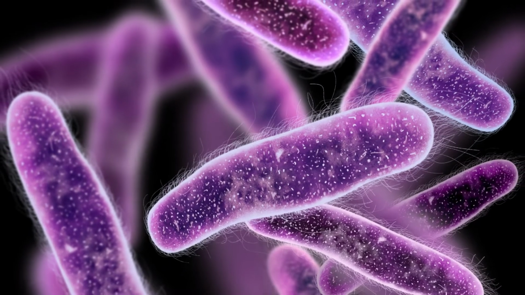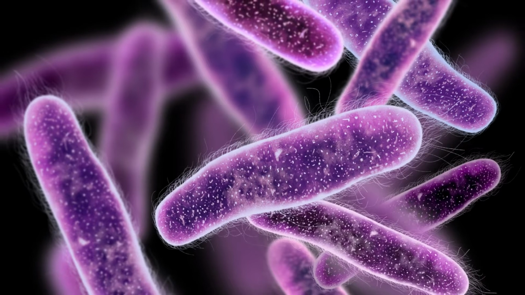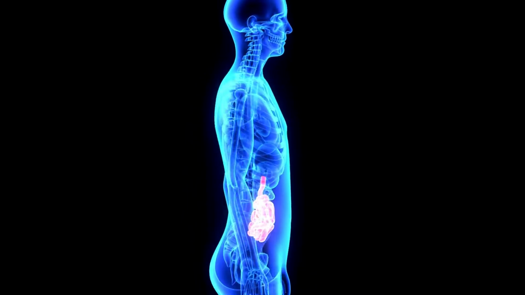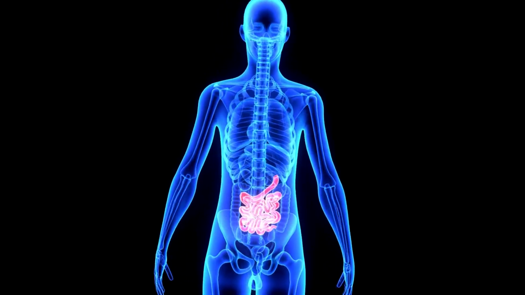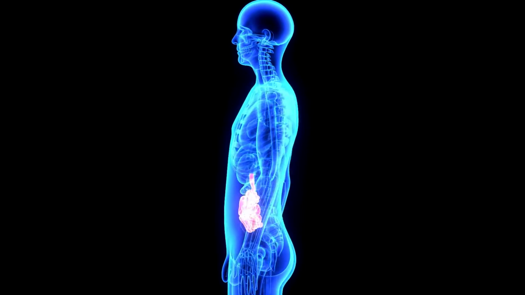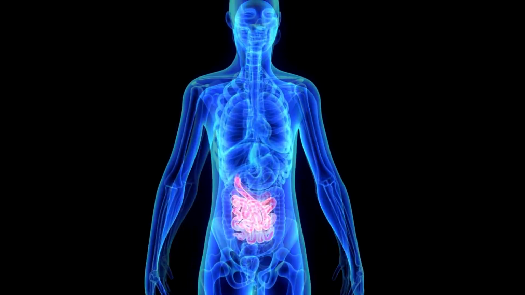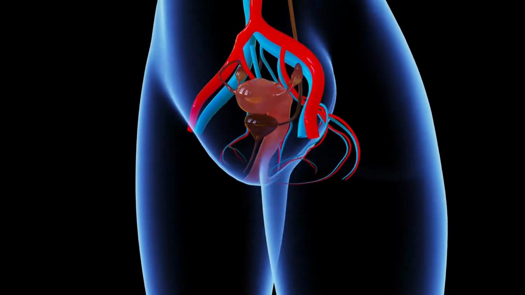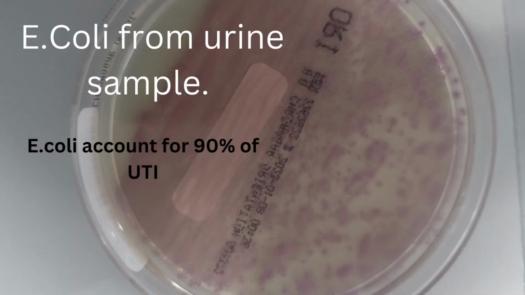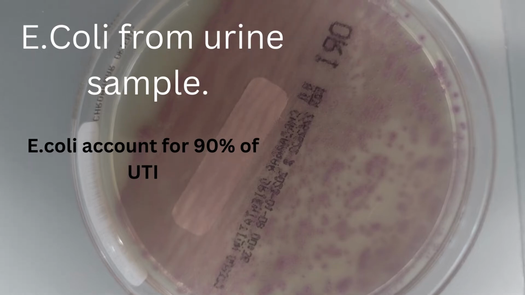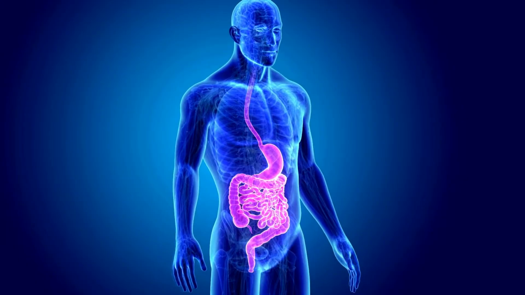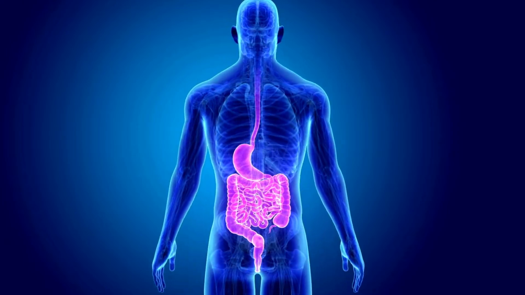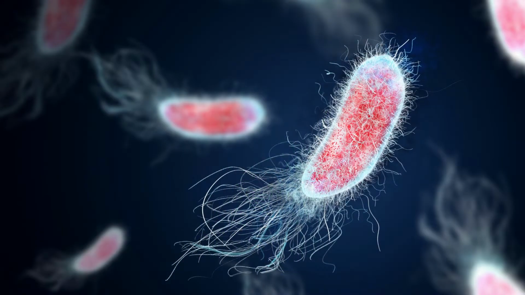UTIs typically occur when bacteria enter the urinary tract through the urethra and begin to spread in the bladder. The bacteria that commonly cause UTIs are commensals of the perineum or lower intestines. Most of these bacteria originate from the gut and reach the urinary tract by progressive colonization via the perineal region. Did you know that in 90% of UTIs, E. coli are the culprit? E. coli normally lives harmlessly in the human intestinal tract, but it can cause serious infections if it gets into the urinary tract.